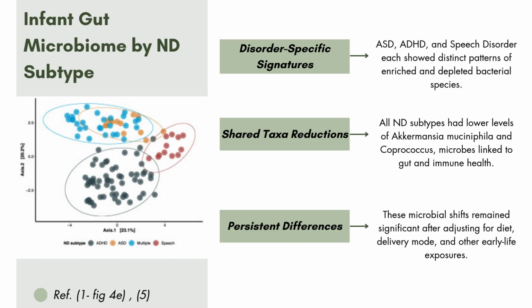So this supports three main ideas. First, each ND subtype is linked to unique microbial patterns rather than one shared ND microbiome. Second, despite the differences, there were shared reductions in protective taxa. And third, these patterns remain significant after adjusting for early life exposures like diet, delivery mode, and antibiotic use. This suggests a robust link between early microbiome composition and later ND development. Overall, this analysis highlights how microbial signatures can differ by diagnosis, which could have implications for future screenings or targeted interventions.